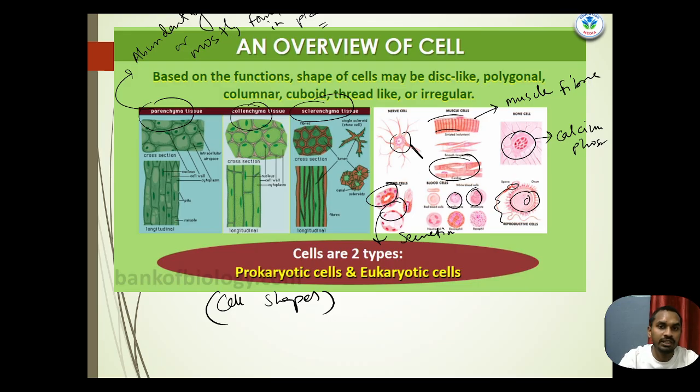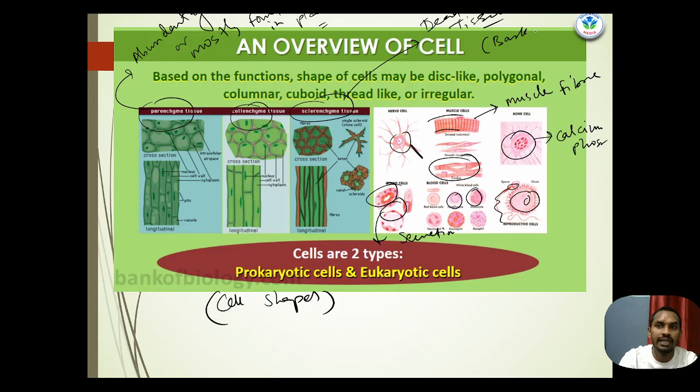And one of the most important for the exam is sclerenchyma, or dead tissue. These are found in the outer covering of the plant, like bark.